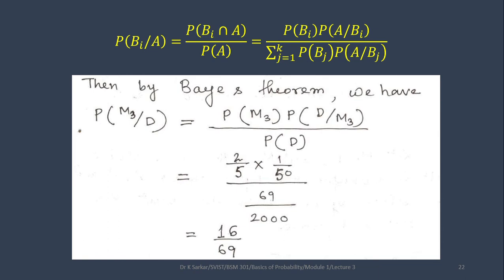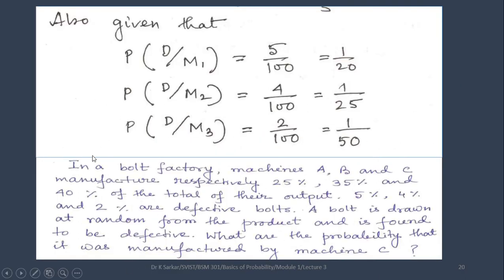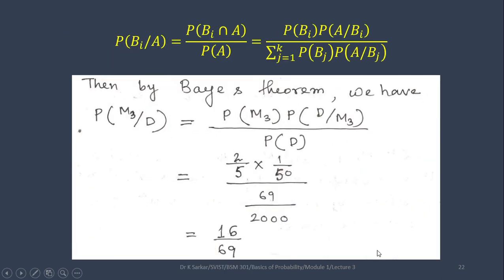Using the Bayes theorem, what is the question? See the question: what is the probability that it was manufactured by machine C? So you have to find that it was manufactured by machine C, meaning M3, when the bolt is defective, so when D has occurred.